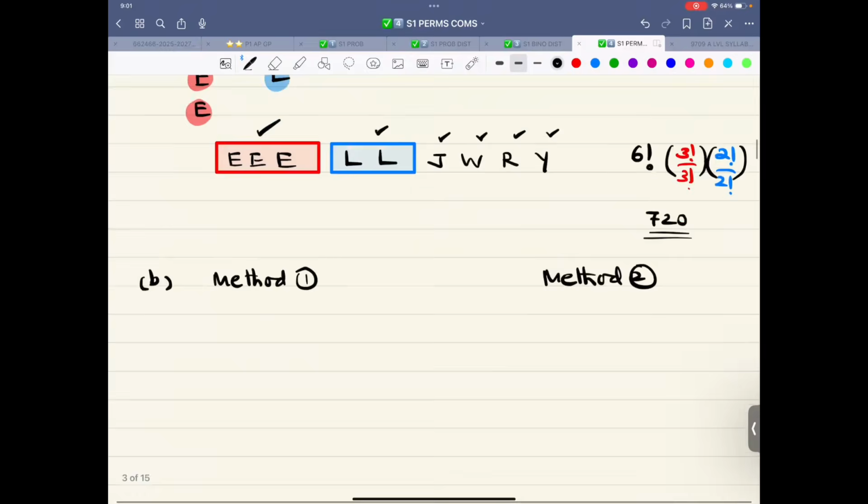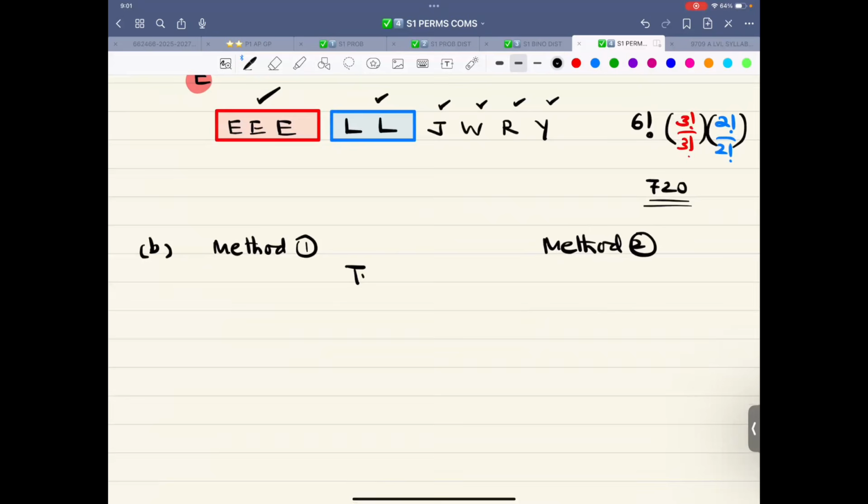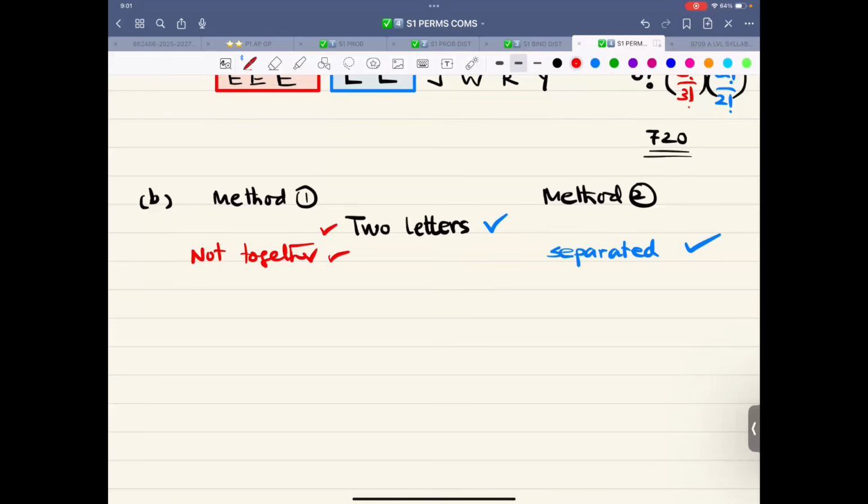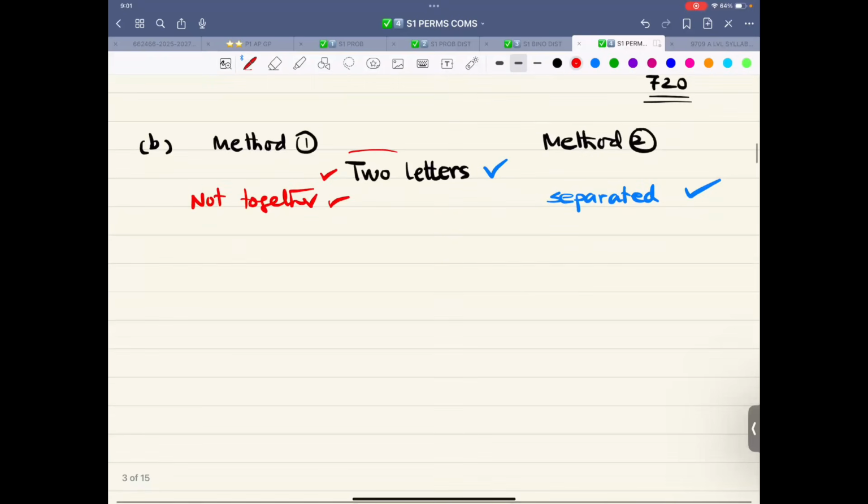The two L's are not together. So we are talking about two letters. This method, not together, is applicable. And over here, separated is also applicable. So separated is applicable, and not together is applicable. Why? Because these are two letters. So method 1, this is without any restriction.